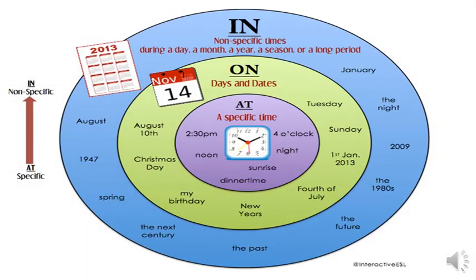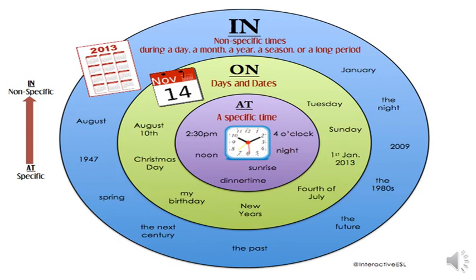And before we move on to solve some exercises, I would give you a picture that would show the difference between at, on, and in. I know that there are many other contexts where different ones are used, but this is the general rule. When you use at, you use it for a specific time. If you're saying at 2:30, or at night, these specific times are with at. While on is used with days and with other dates.